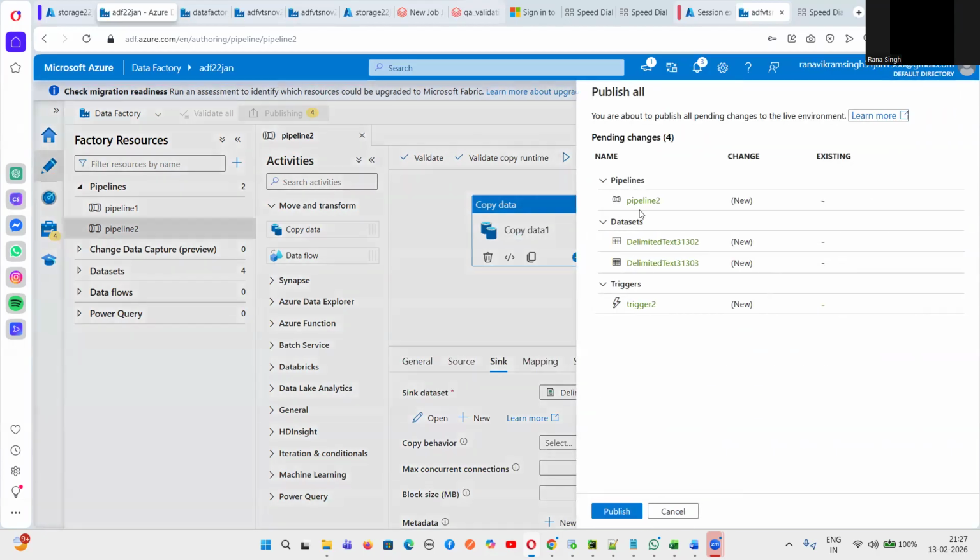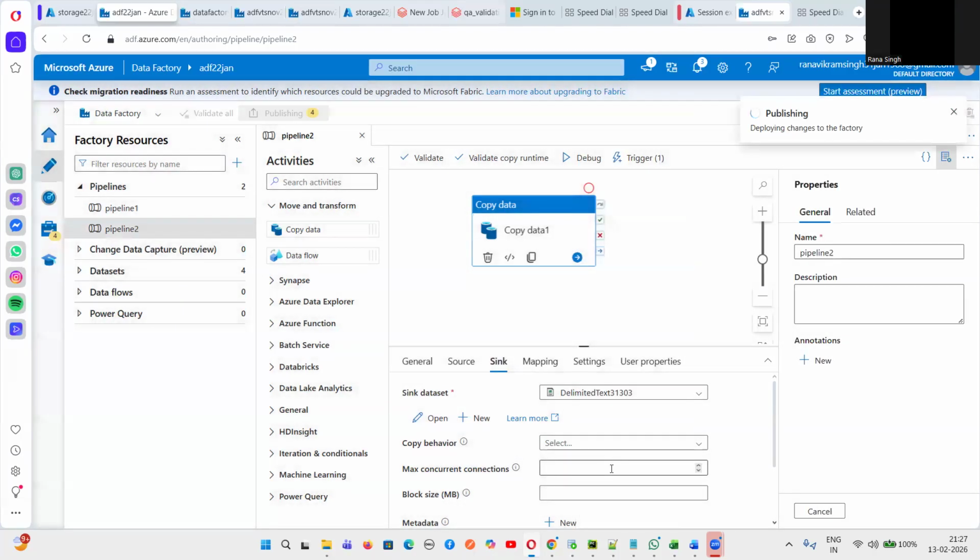This pipeline name is pipeline 2. Okay, this is my pipeline name. Very good. This is my source data set, this target data set, and this is my trigger. Trigger name is trigger 2. So everything is on track. Now click on this publish. Let us click on publish. So this will deploy the changes to the ADF, means this will save the changes, deploy the changes, and push the changes we have done, and then it will tell publishing complete. That means now your pipeline is okay.